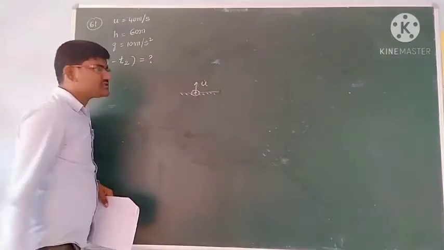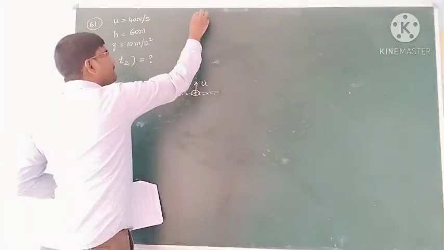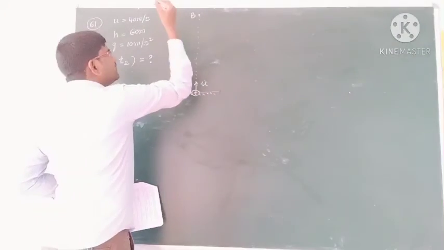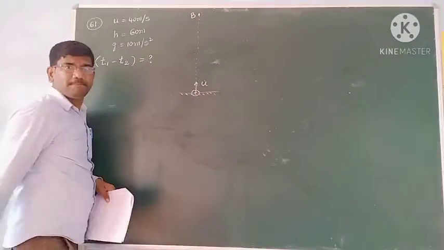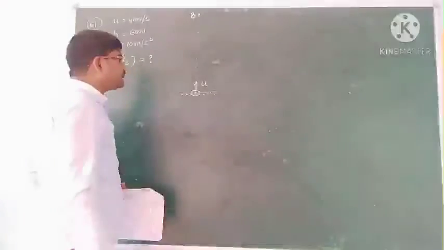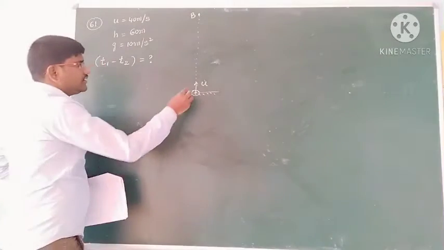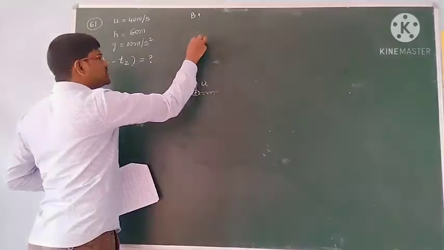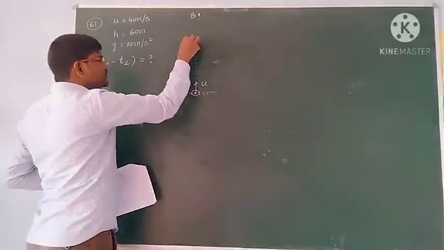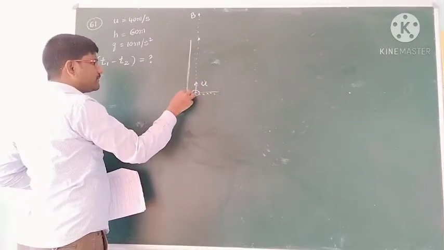Okay students, and see that it can reach up to maximum point B. It can reach up to this maximum height B. And after some time it has reached to height h. Fine, see students, this height I am taking h.